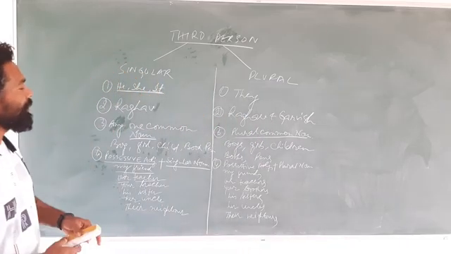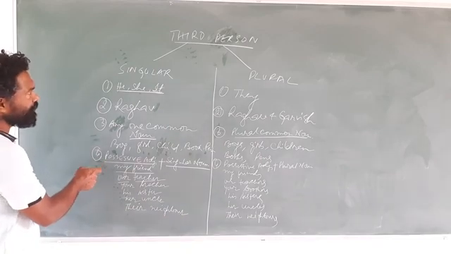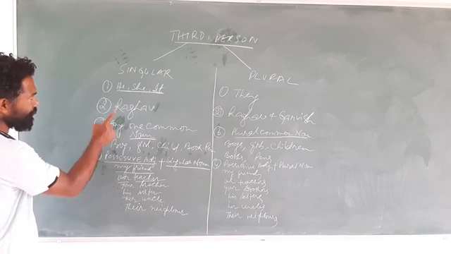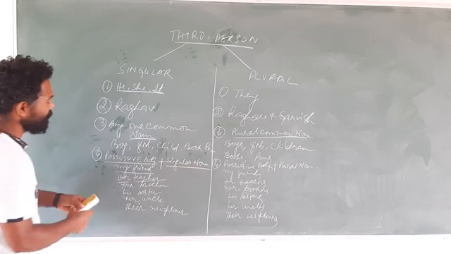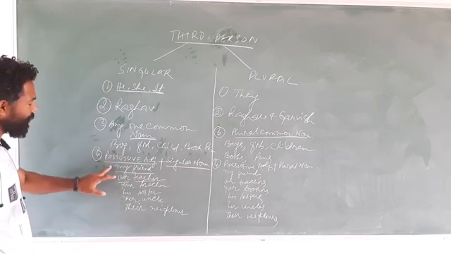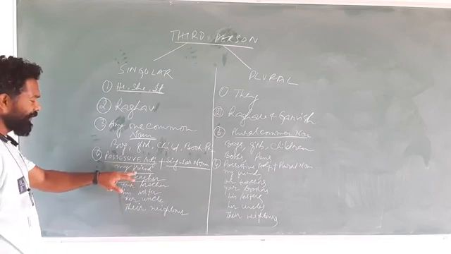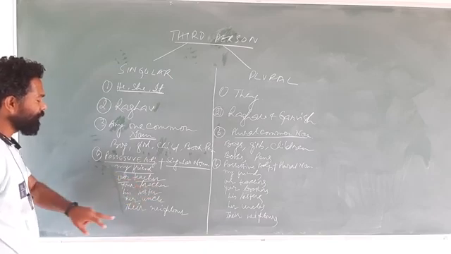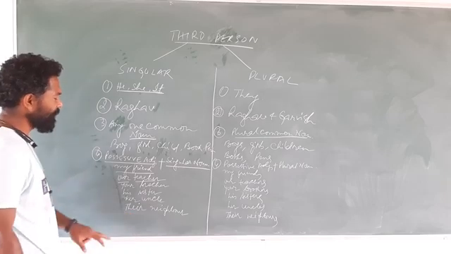Let us once again understand it. For third person singular number, the fourth point is possessive adjective plus singular noun. So this my, our, your, his, her, their, these all are possessive determiners or possessive adjectives. After it come friend, teacher, brother, sister, uncle, neighbor, all singular.